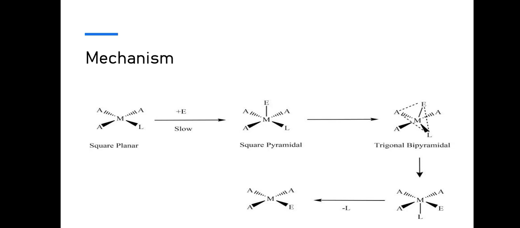In this case, an intermediate is formed when the new ligand Y approaches the metal center. It is a temporary state. This intermediate is more crowded and has square pyramidal and trigonal bipyramidal geometry. So Y replaces L and we get a new complex. ML3Y is the product, the new complex.